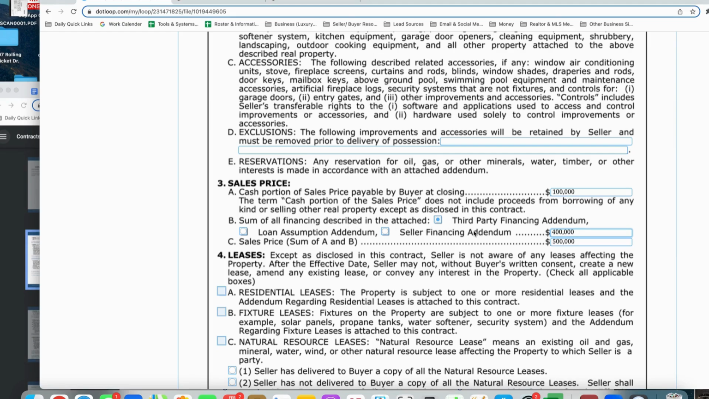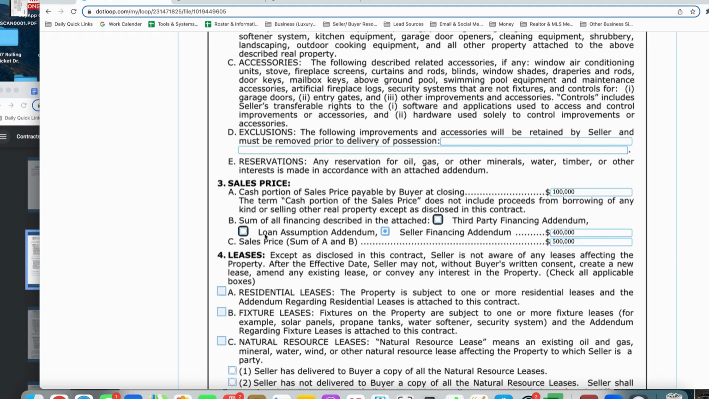So there's 3 different types of financing you can have. You can have third party financing, loan assumption, and seller financing. So seller financing is owner financing. So the owner is going to be the bank. There's a specific addendum for that. If you check any one of these, there's a specific addendum that needs to go with this contract, okay? But let's talk about seller financing. The seller is going to be the bank.